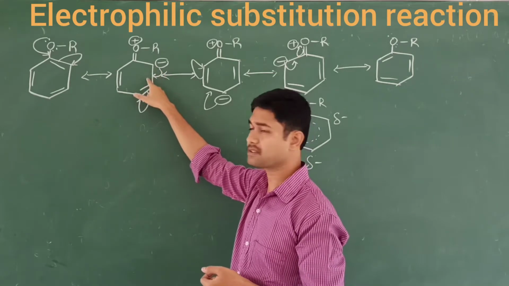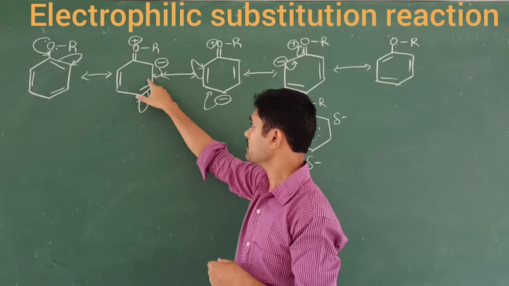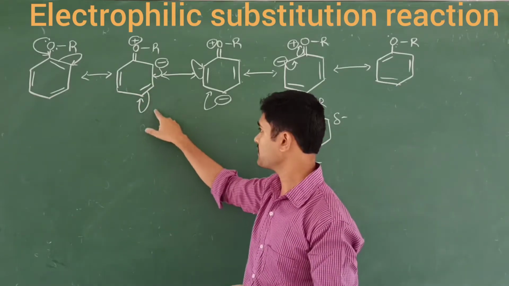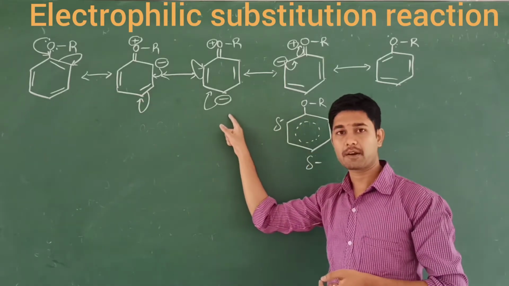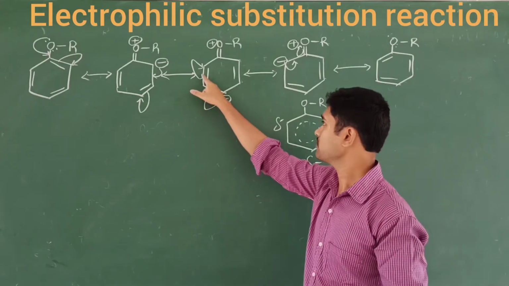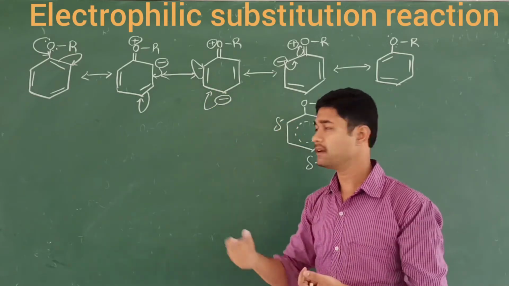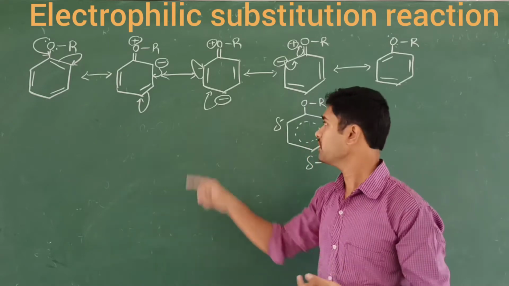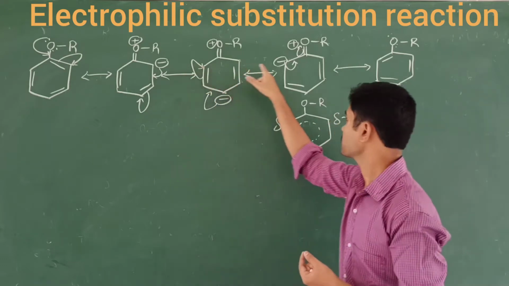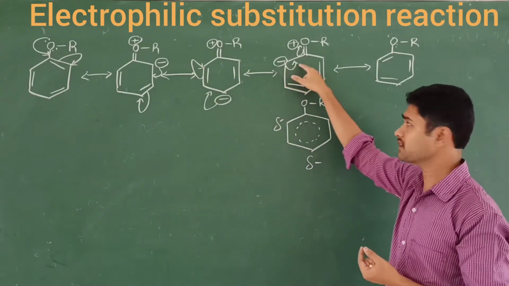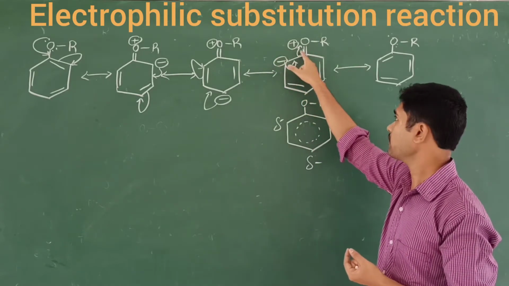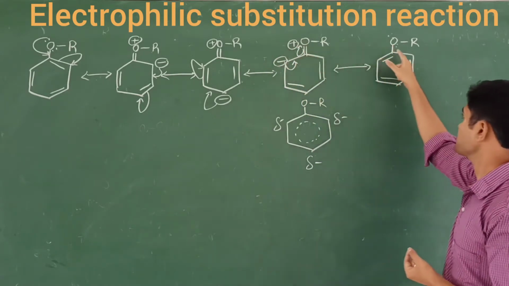This is involved in the benzene ring. What happens then? The carbon becomes five-bonded, so in order to maintain the tetravalency, this bond migrates to the para position. Once again a carbanion is generated at the para position. When this is involved in the benzene ring, the carbon becomes pentavalent, so in order to remove this one bond, the carbanion will be generated once again at the ortho position. This goes back towards the oxygen because now it becomes deficient, right? So this double bond migrates towards the oxygen to become a single bond like this.